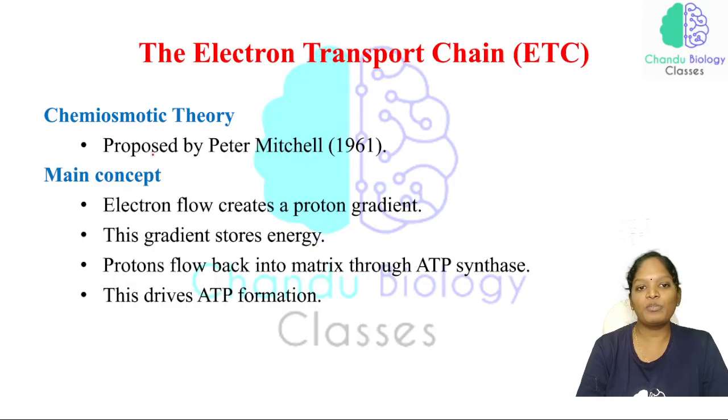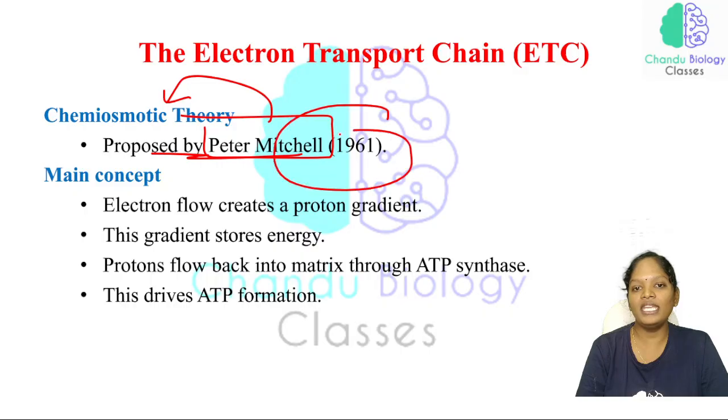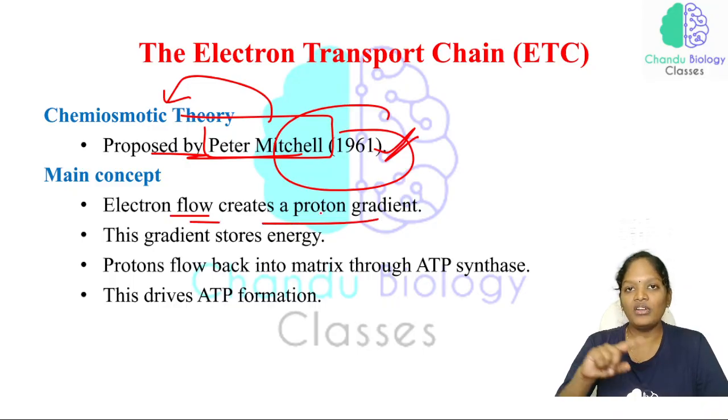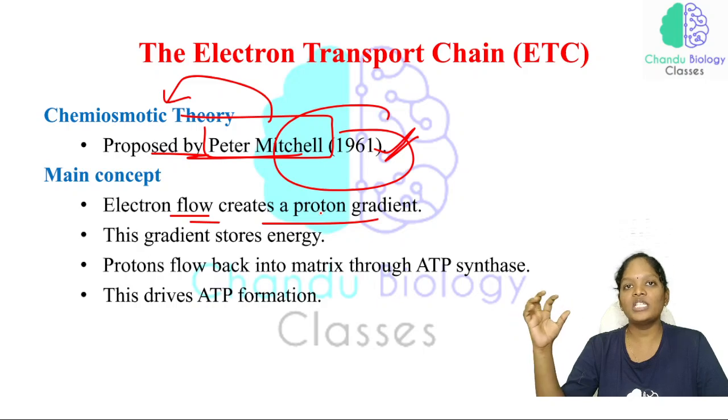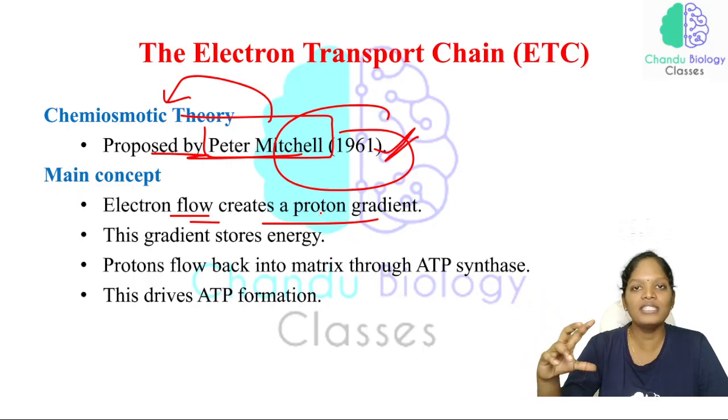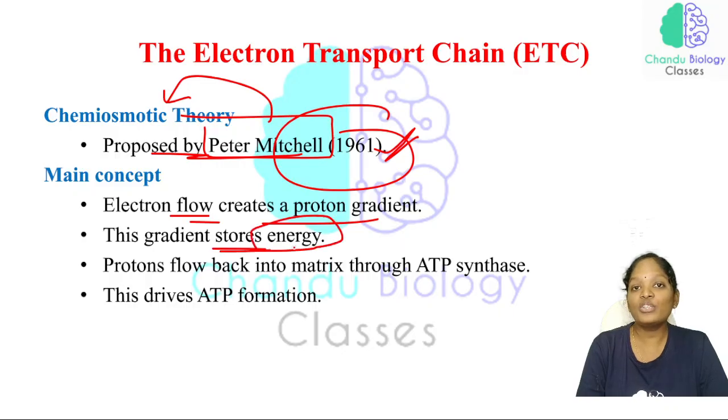This theory was proposed by Peter Mitchell, who proposed the chemiosmotic theory in 1961. And what is the main concept? The electron flow creates a proton gradient. The electron flows from one carrier to the next carrier, and whenever it flows, energy is released, and that energy is used to pump the proton. As a result, there is a higher concentration of proton in the intermembrane space and a lower concentration in the matrix. This creates a proton gradient, and this gradient stores the energy.